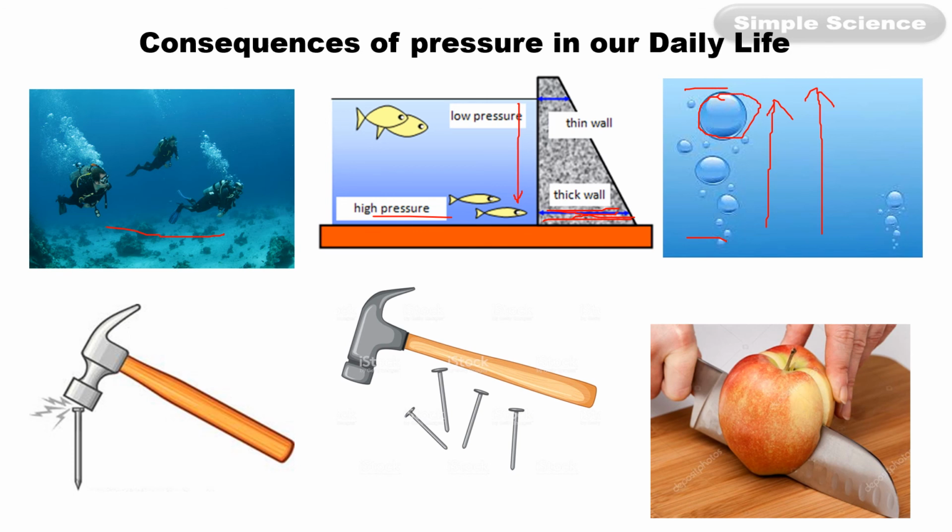Then the next example is, you can see that it is easy to hammer a nail with a sharp or pointed tip, and it is difficult to hammer a nail with blunt tip. Why? Again, the reason is pressure is equal to force upon area. So pressure is inversely related to area. So if area is less, pressure exerted will be more, and if area of the tip is more, pressure exerted on the wall will be less.